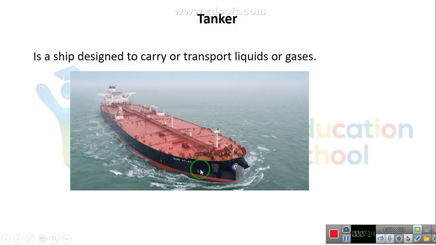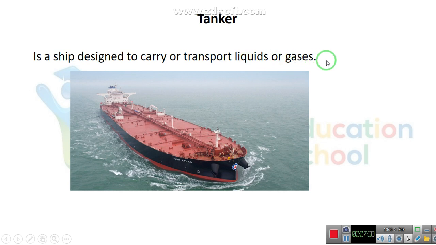Next, tanker. What do I mean by a tanker? A tanker is a ship designed to carry or transport liquids or gases. Again, a tanker is a ship, and I know that you know what a ship is. So a tanker is a ship designed to carry or transport liquids or gases. Okay, so I need you please to read with me. Tanker, tanker. A tanker is a ship designed to carry or transport liquids or gases.